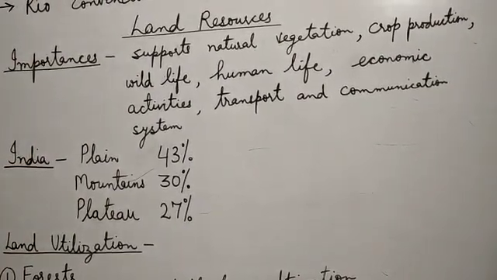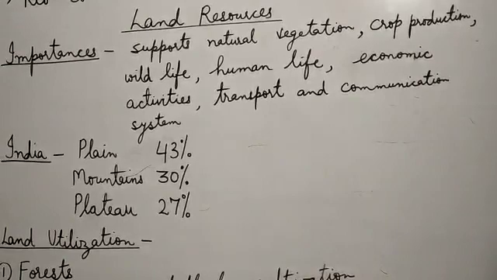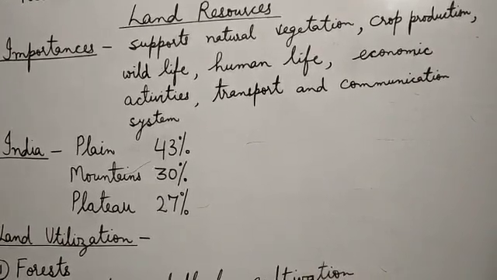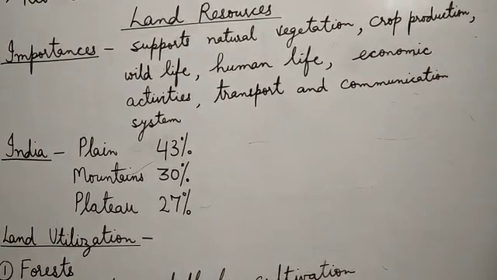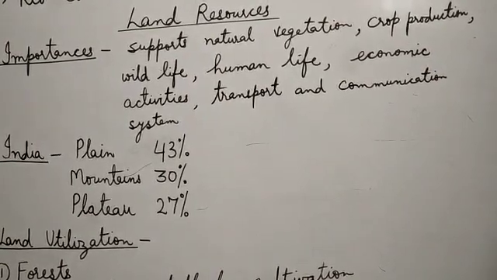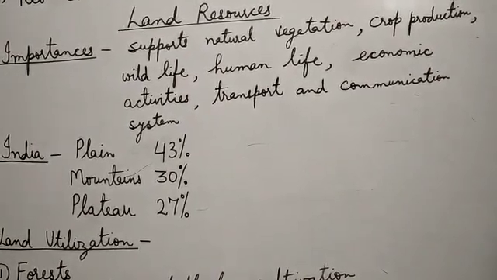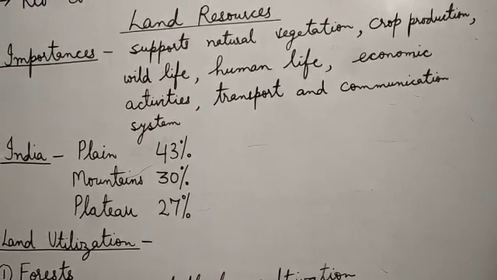Now you can see, students, India has all types of relief features. We are rich in plains, mountains, plateaus, islands and coastal areas too. Let us see the percentage.